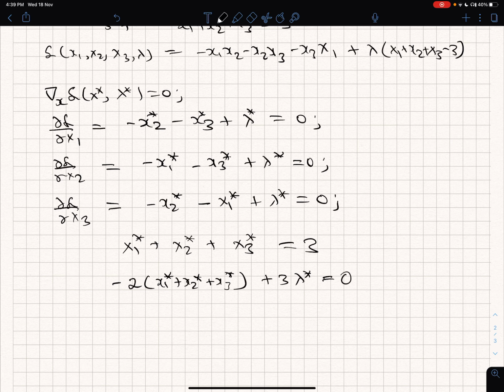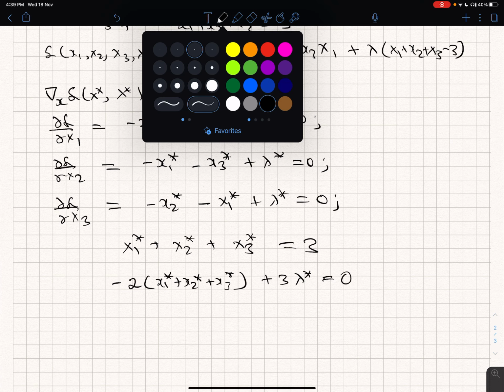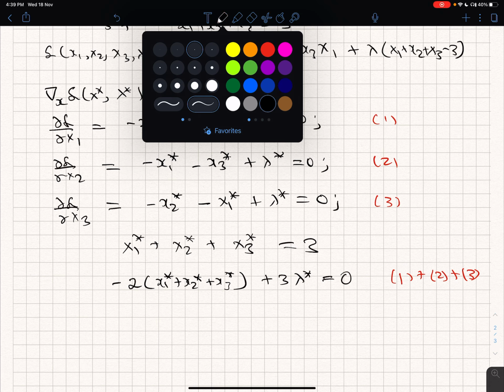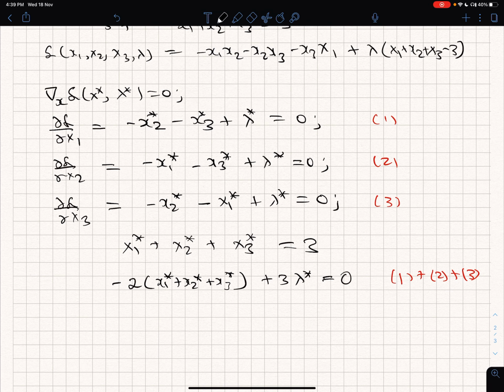This is by adding 1, 2 and 3. This is 1 plus 2 plus 3, is it not? So adding 1, 2 and 3. Now what is x1 star plus x2 star plus x3 star? That is 1, is it not?